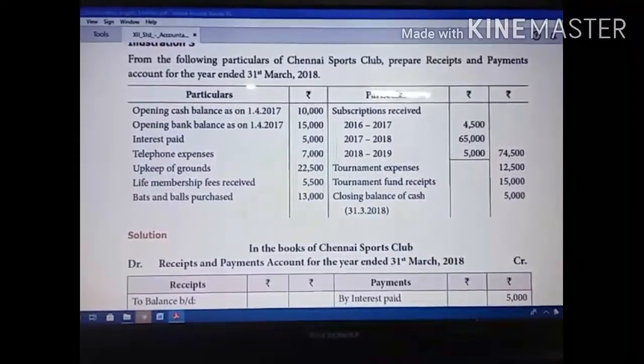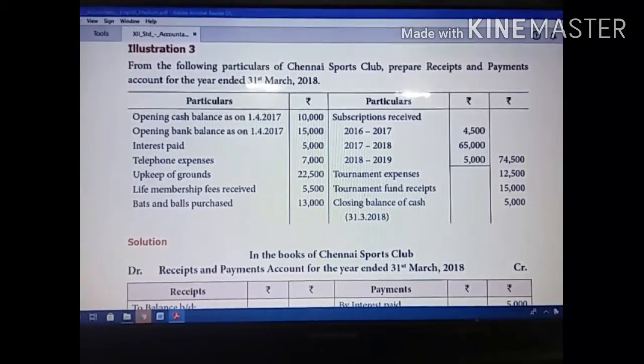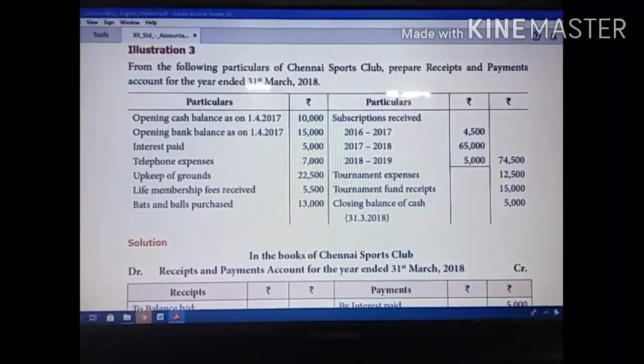Once again I will repeat the question. From the following particulars of Chennai Sports Club, prepare receipt and payment account for the year ended 31st March 2018. First they have given an opening cash balance and a bank balance. Then interest paid, I already told you, paid means you have to show it on the credit side, the payment side.